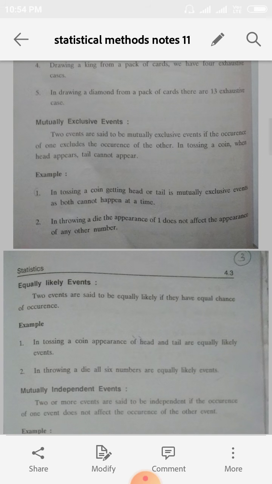For example, in tossing a coin, getting a tail or head is a mutually exclusive event as both cannot happen at a time. When we toss a coin, whether head will come or tail will come, but both cannot come. So this is called mutually exclusive events.